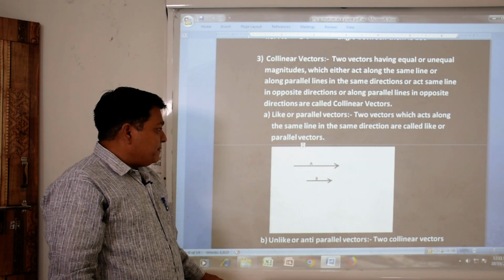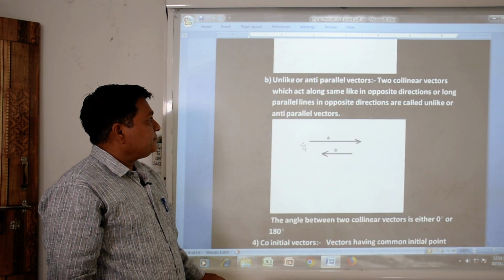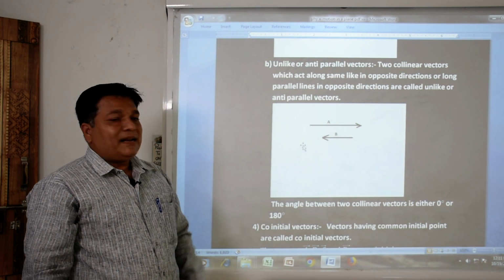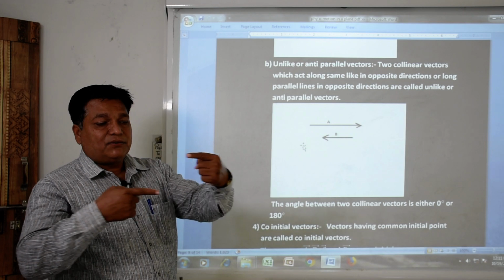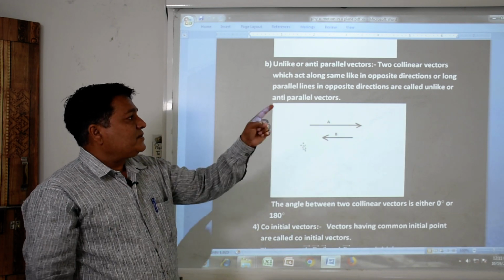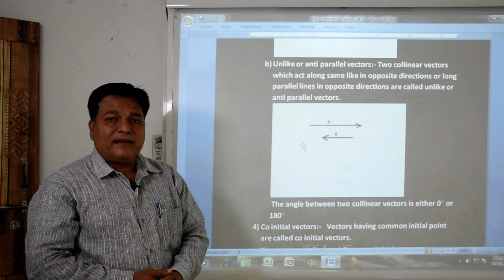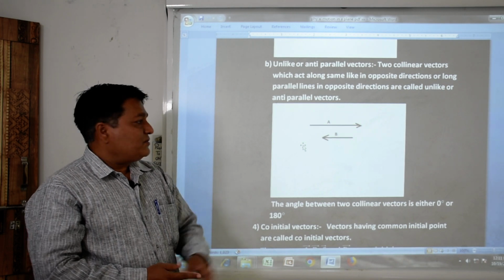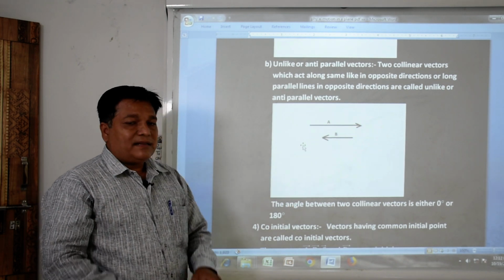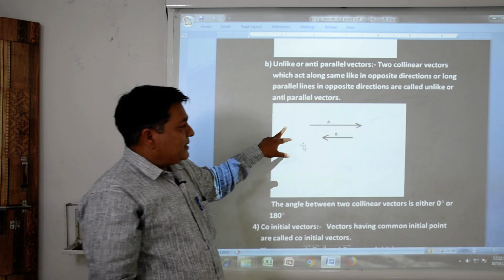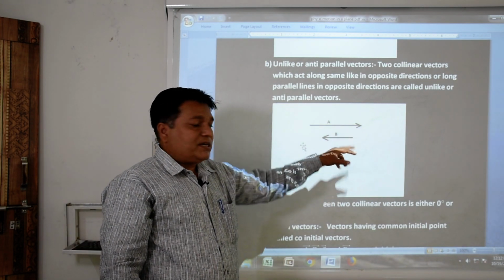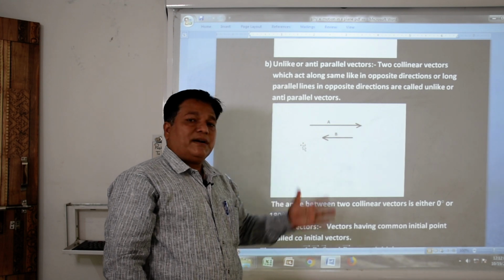Anti-parallel vectors. Anti-parallel vectors means two vectors are moving in opposite directions to each other. Such type of vectors are said to be anti-parallel vectors. Their magnitudes are unequal. We can see this figure: vector A is moving in this particular direction and B is moving in this particular direction.